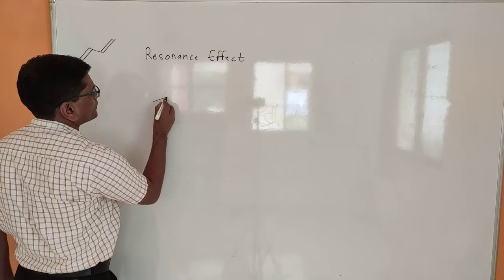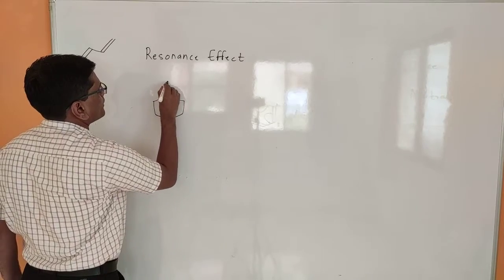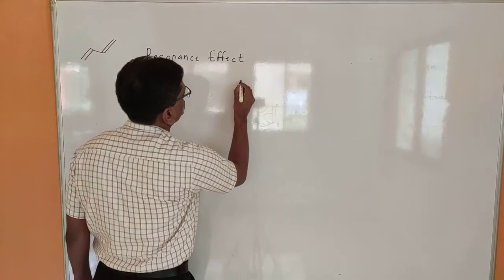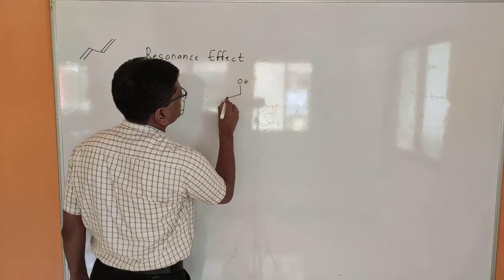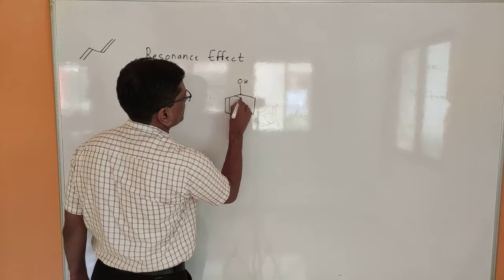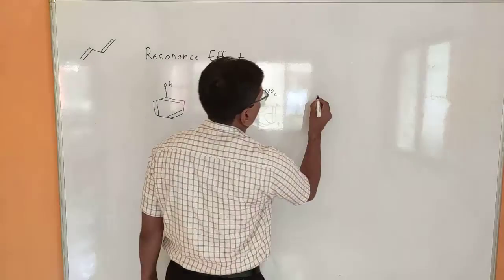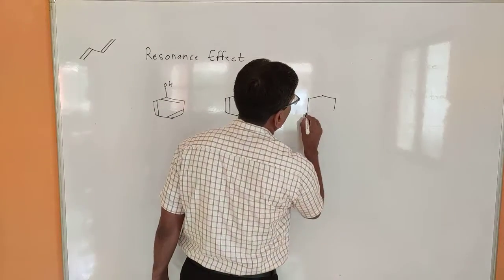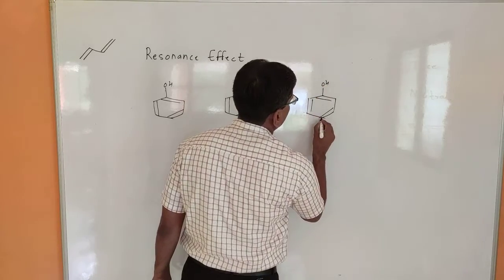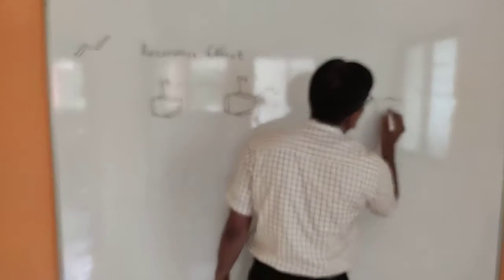Now we consider phenol, and we will compare it with the substituted phenols: orthonitrophenol, paranitrophenol, and metanitrophenol.